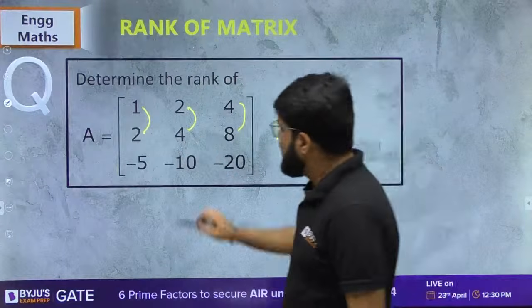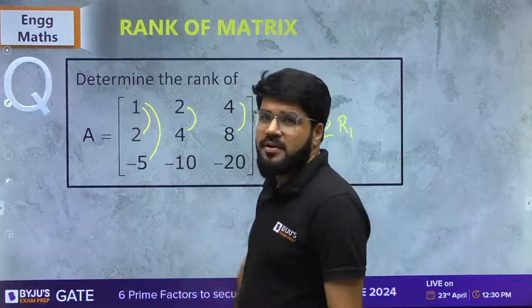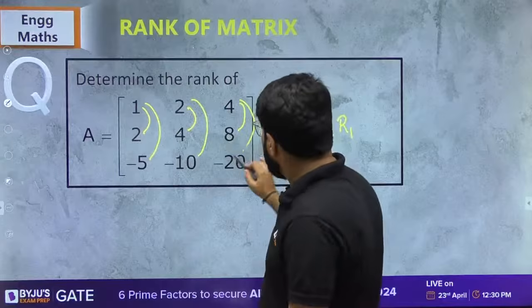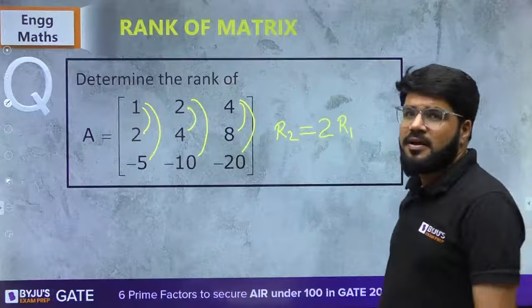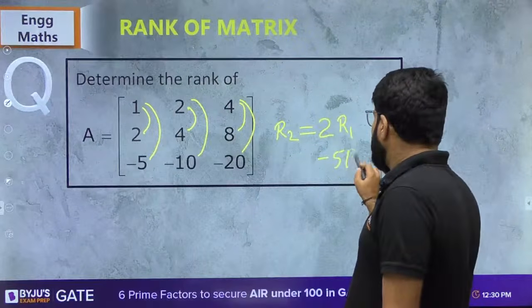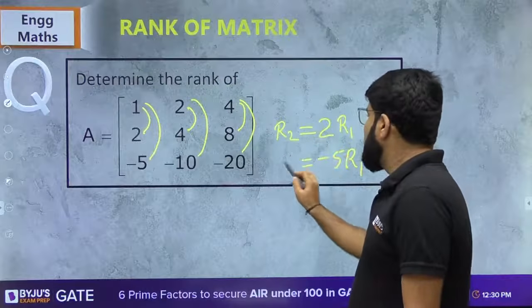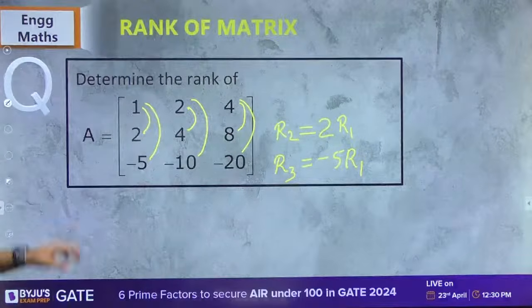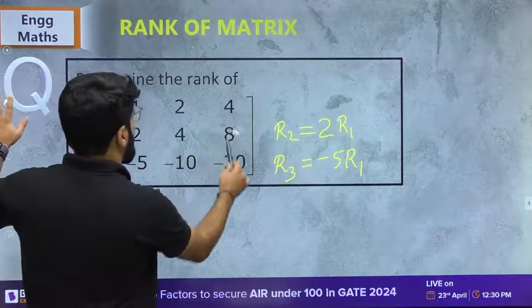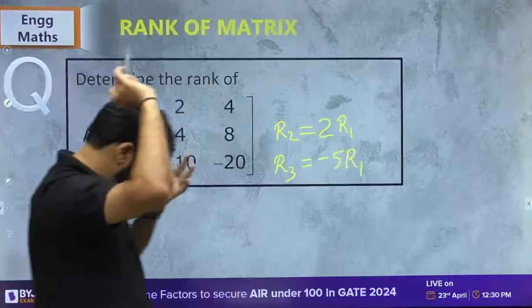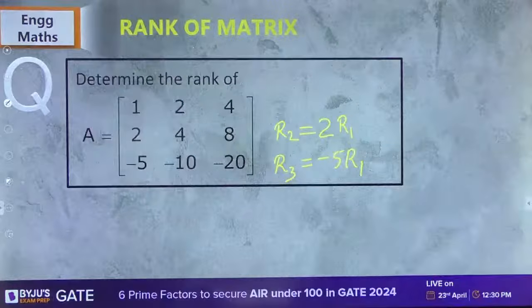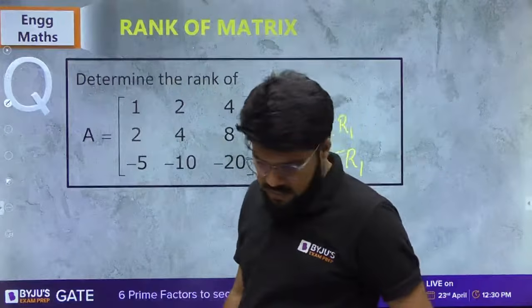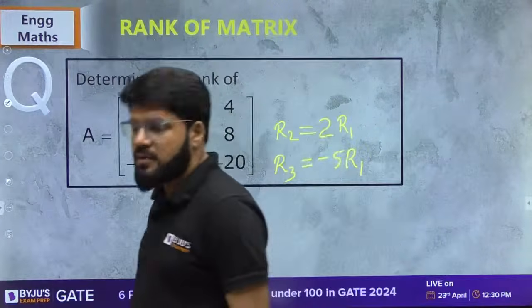Okay, next. 1 into minus 5 is minus 5. 2 into minus 5 is minus 10. 4 into minus 5 is minus 20. Very clearly, when you multiply the first row again by -5, you get the third row automatically. R2 is 2R1, R3 is -5R1. Clear?